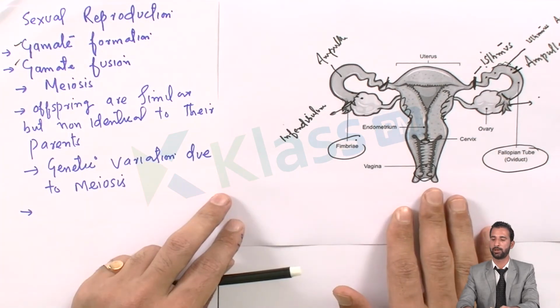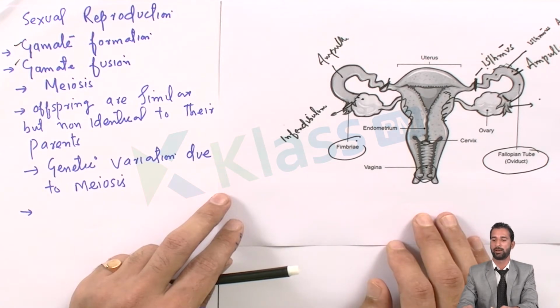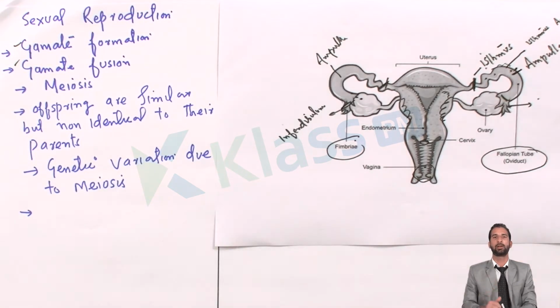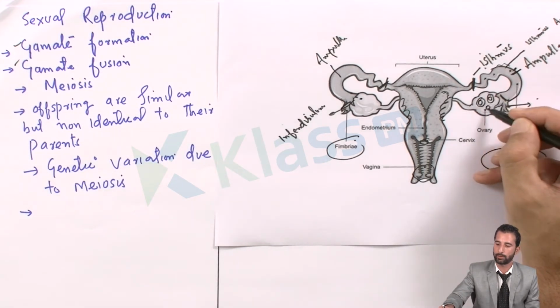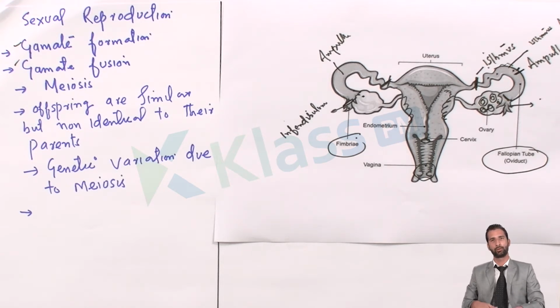So gamete formation in females is called oogenesis. The site of oogenesis is the ovary. This is the ovary where oogenesis occurs. Actually, in the ovary itself, before birth, some follicles are already there, and those follicles contain oocytes. Those oocytes in the initial stage are called oogonia. So oogonia are already present in females before birth. But this is not the case in males,